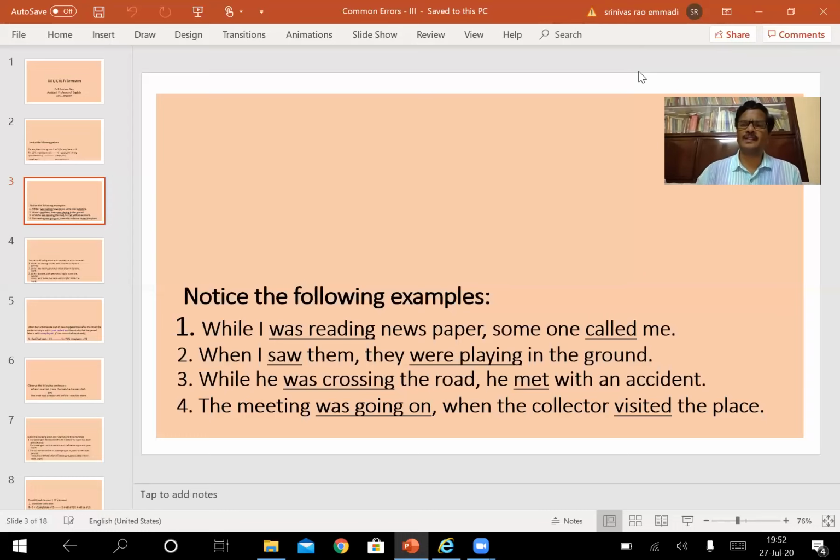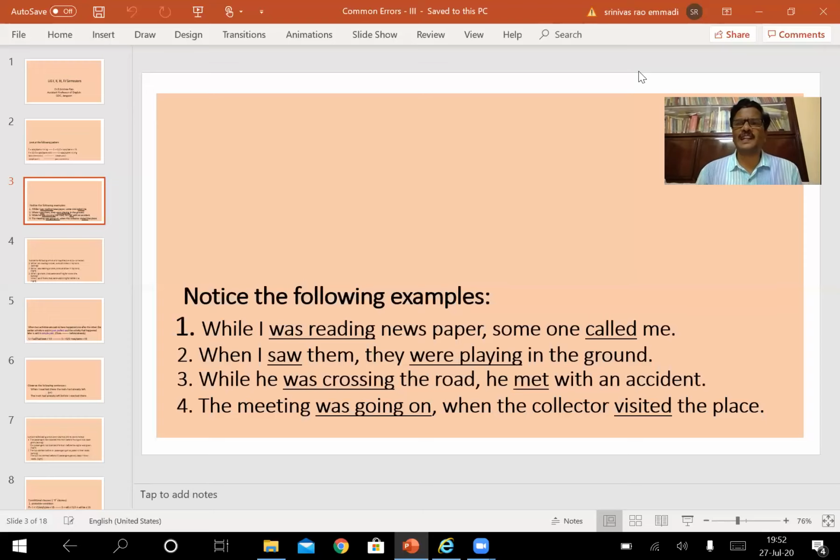To indicate or to show such kind of activities, we make use of past continuous tense in one clause and simple past tense in the other activity. So this pattern is to be fixed in the mind very carefully, because the mistake may occur anywhere, either in the first part or in the second part. Both these structures are very important in the clauses.